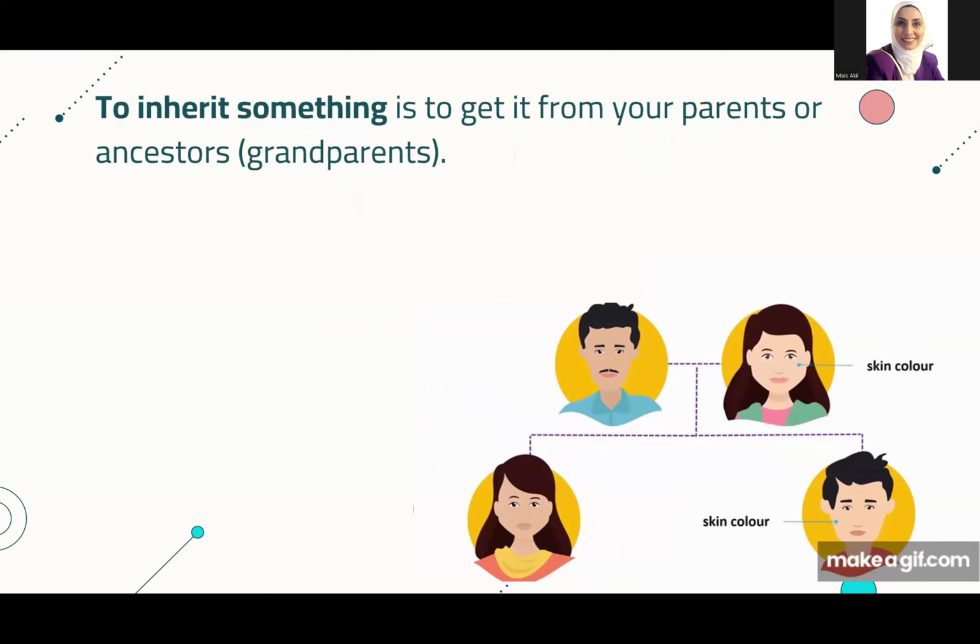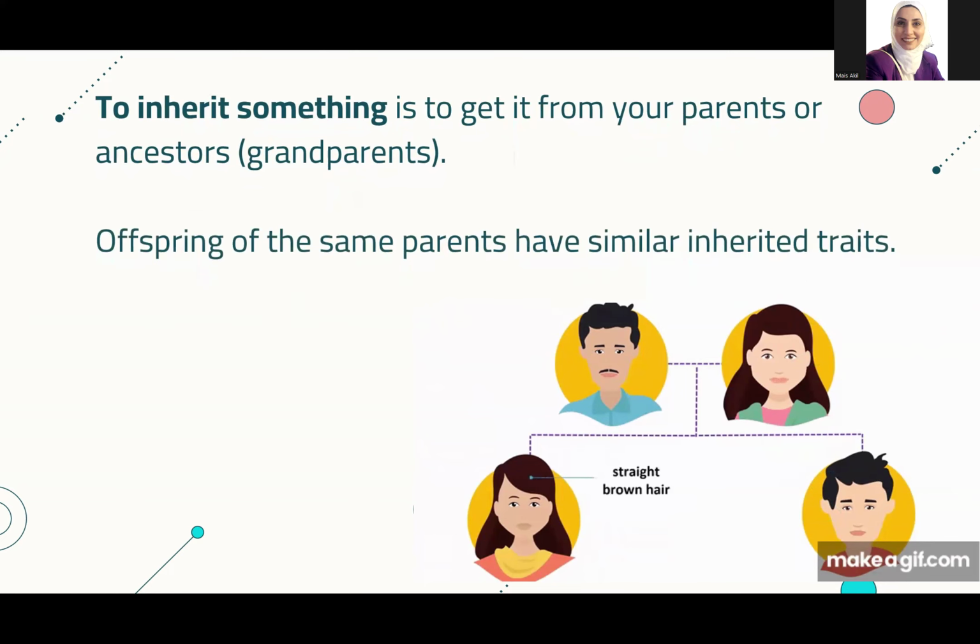So to inherit something, as we said before, is to get it from your parents, or you can get it also from your grandparents, okay? Or we can call them ancestors. You can get them from your ancestors or from your parents. And the offspring, or the young, or the kids, we can say, they are the ones that are from the same parents, they have similar inherited traits.